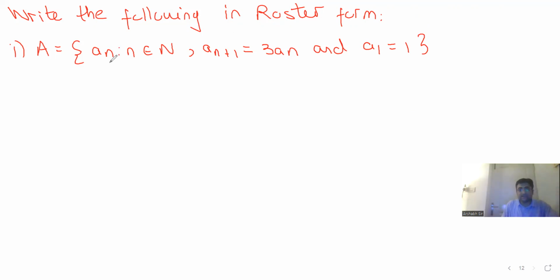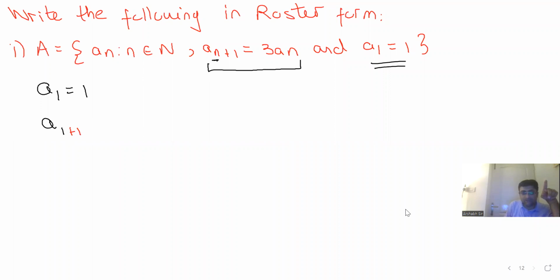All right. See guys, just a second. Now guys, a_1 is equal to 1 means the first term of this sequence is 1. Now here you're given a_n and n is a natural number. So which is the first natural number? 1. So we'll use this expression over here. Replace n by the first natural number, that is 1. So a_(1+1) is equal to 3 times a_1. What is the value of n? 1. Did you all understand what I did? In this expression, I put n as 1.